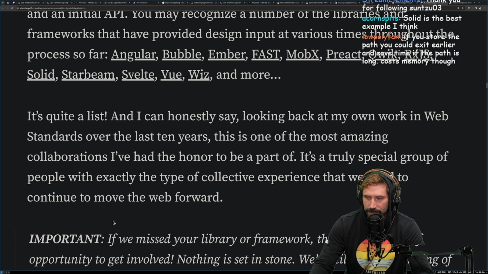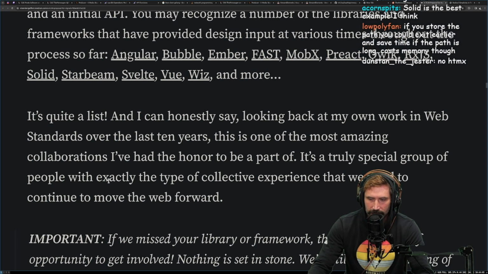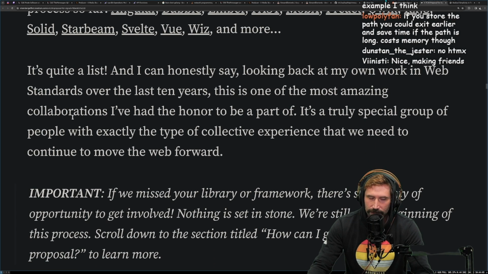If you store the path, you could exit early and save if the path is long. Oh, really? I don't even know what you're talking about.